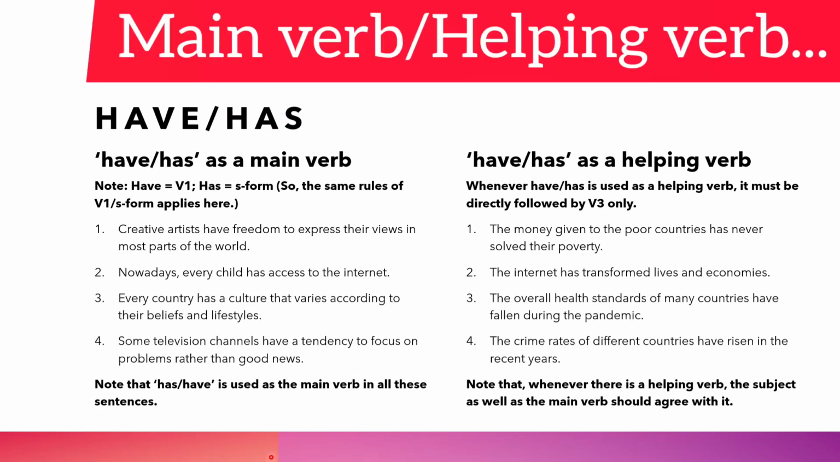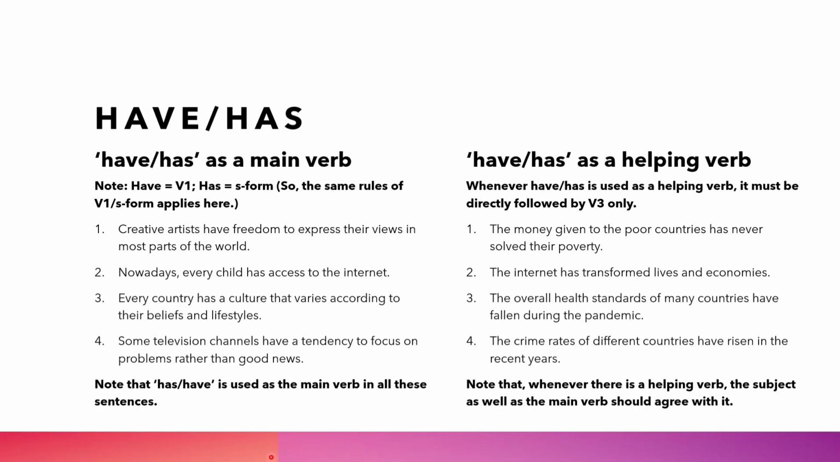In the same way, we can use do or does as the main verb or as the helping verb. So that's given in this slide. You can pause the video and go through the other examples to make your understanding clearer. But you have to remember that have or has is used as the main verb in some sentences, and it can be used as helping verbs in some other sentences.